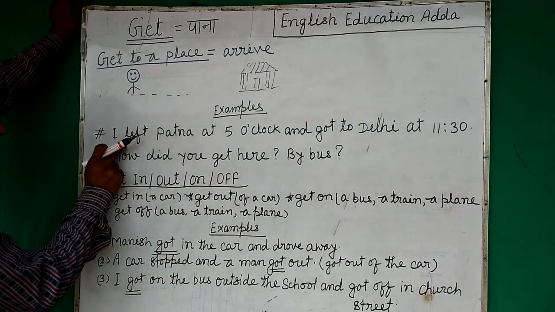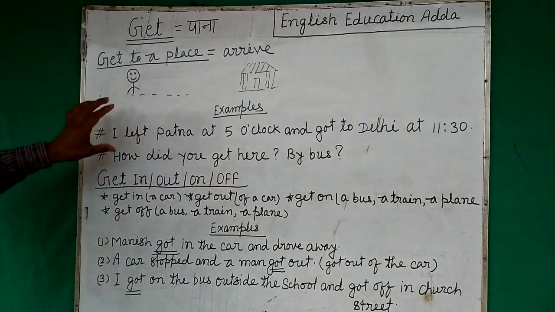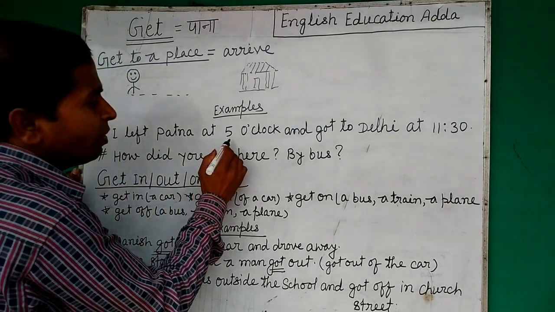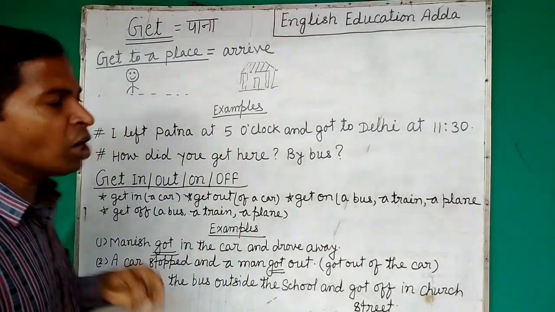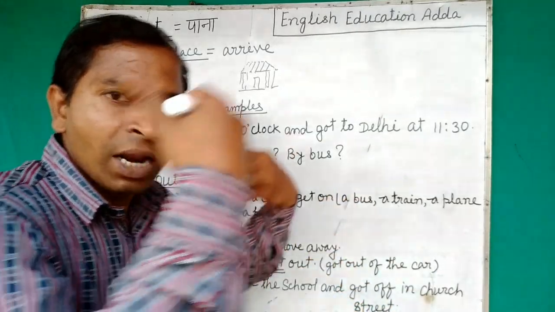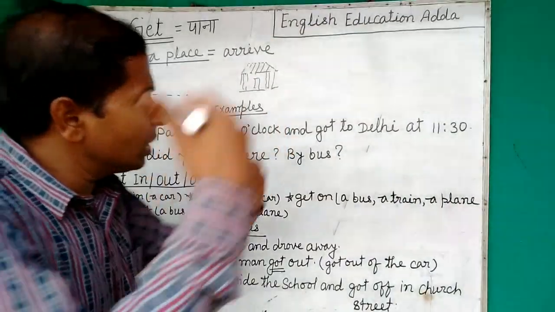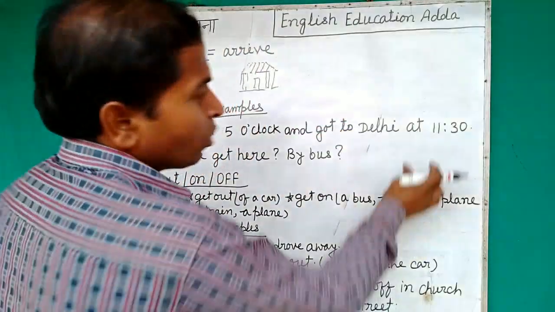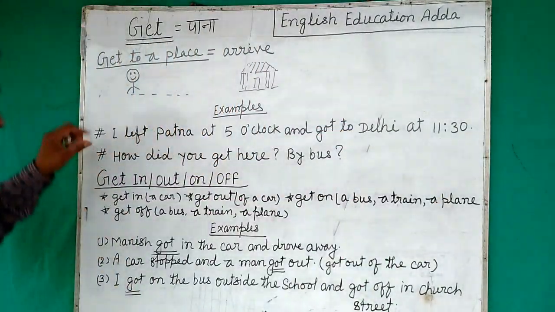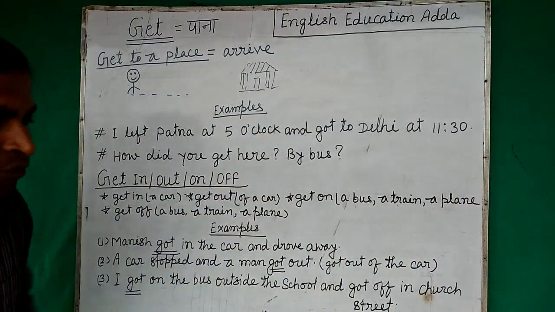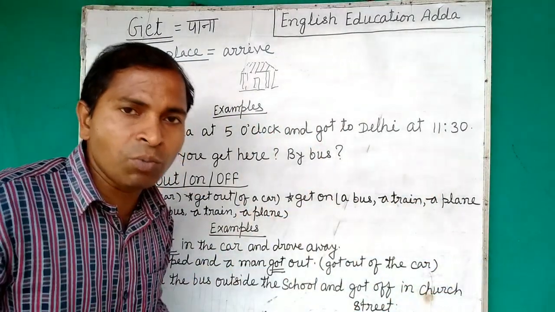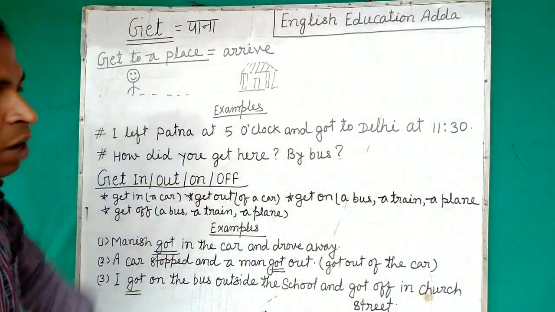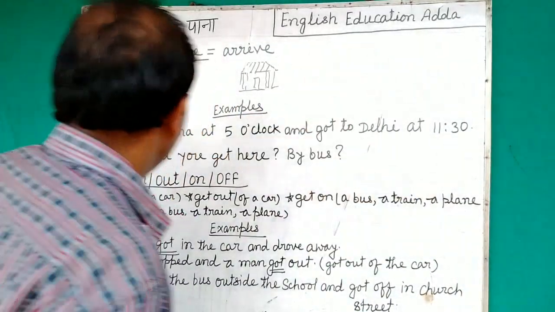But see this: I left Patna at 5 o'clock. I left Patna at what time? 5 o'clock. And got to Delhi. We just reached over there, we arrived in Delhi. So what is the time? At 11:30. So in the condition that we arrived there, you use "got". So: I left Patna at 5 o'clock and got to Delhi at 11:30.